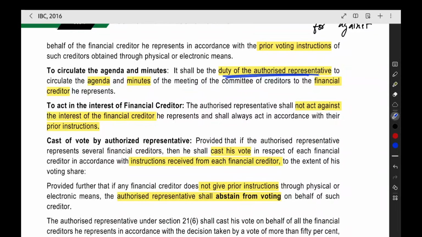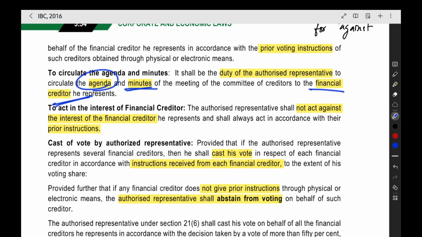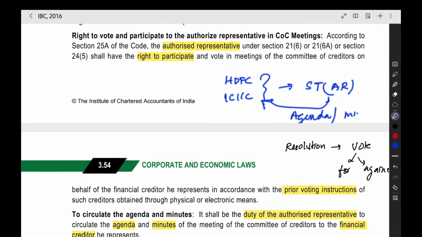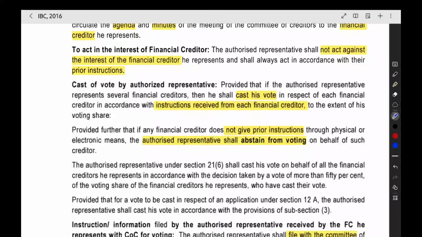It is the duty of the authorized representative to circulate the agenda and minutes of the meeting to the financial creditor he represents. For example, HDFC Bank and ICICI Bank are together appointing a single trustee, that is, an authorized representative. Now, this authorized representative should communicate to HDFC and ICICI Bank what process is going on, when the meeting is happening, what the agenda is, what they are going to discuss, and what the minutes of the meeting are after completing the meeting. All that should be communicated to the particular financial creditor by the authorized representative.